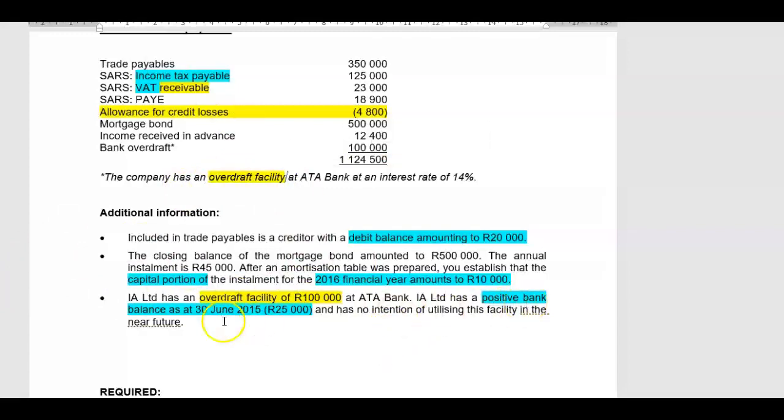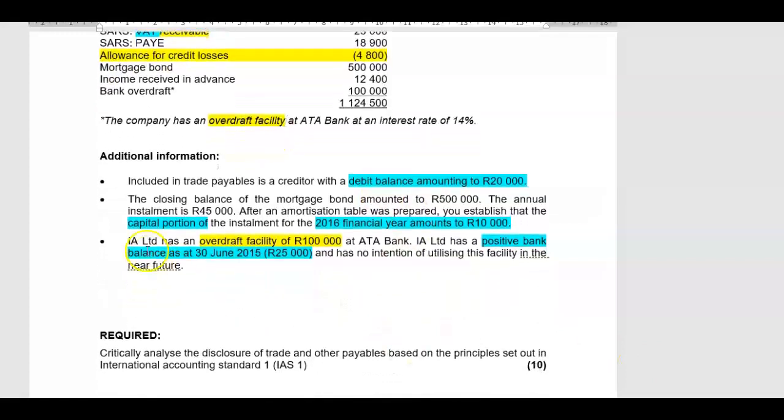What is the account balance? It has a positive account balance at 30 June of 25,000 Rand. And that should have been shown as part of cash and cash equivalents in that line item on the statement of financial position. However, in my note of my cash and cash equivalents, I will mention the fact that the company has an overdraft facility at ATA Bank at the interest rate of 14%, but no utilization of the facility currently takes place. And that, I think, is more or less that.